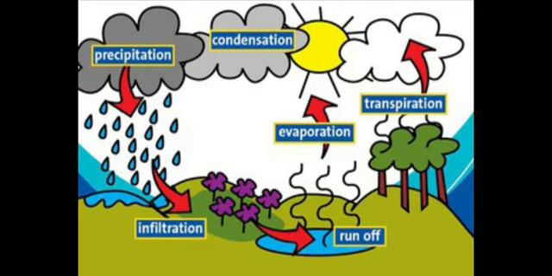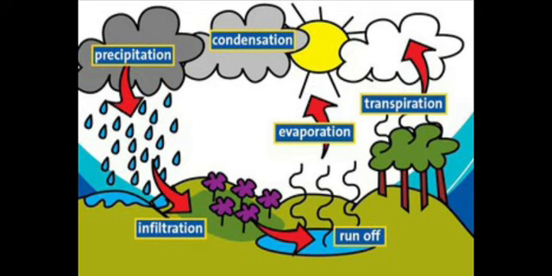Not only does evaporation happen, but transpiration also happens during the daytime. What is transpiration? This you know already. Transpiration is nothing but the loss of water by the plants in the form of vapors. So plants also have water inside them. The plants have water content. They absorb water from the roots and transport it to the leaves, and photosynthesis happens for them to prepare their food, right?